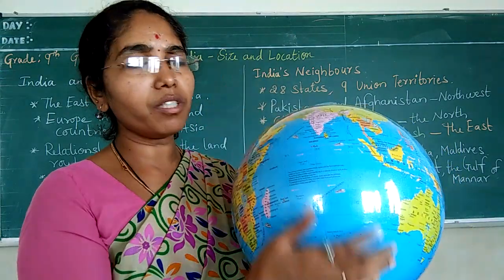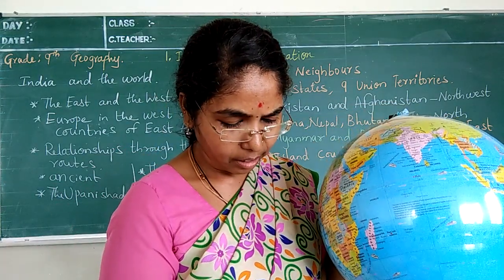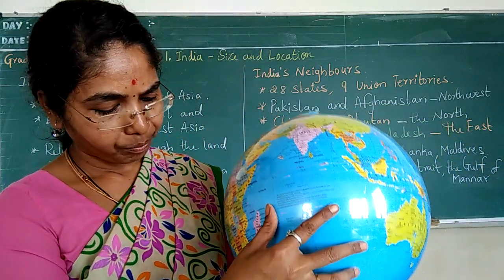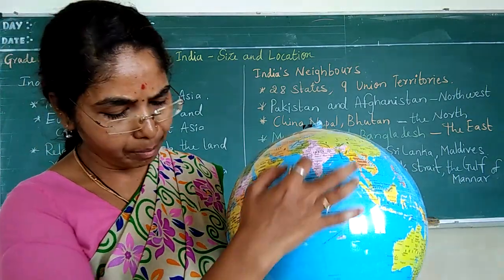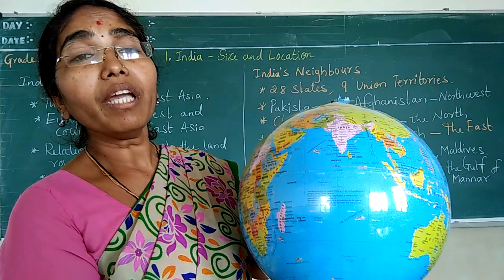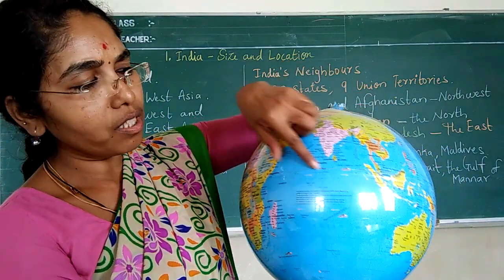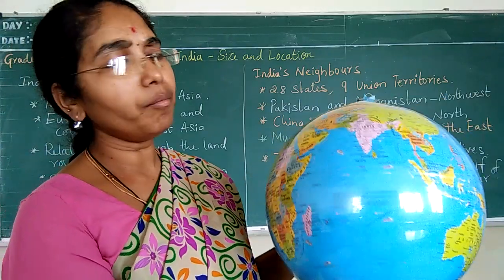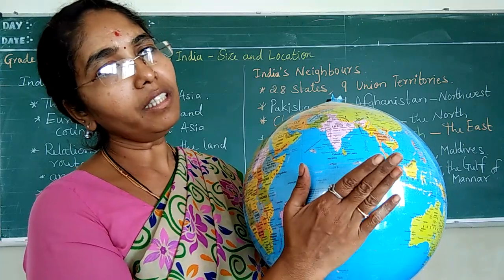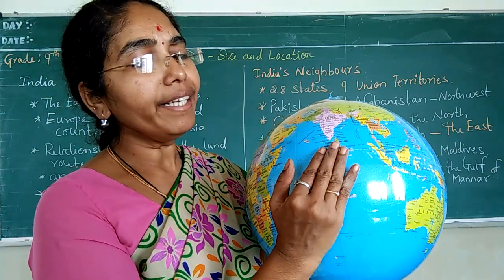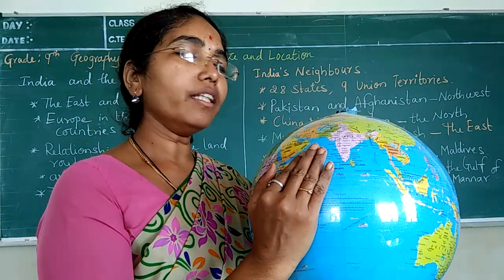Many different types of minerals are deposited there. In South Asia, in the southern part, we have the main important water resource, that is the Indian Ocean. Yes, we can see the Indian Ocean here. On both sides we have the seas also, that is the Arabian Sea and the Bay of Bengal. So the Indian Ocean provides routes for people of other countries.